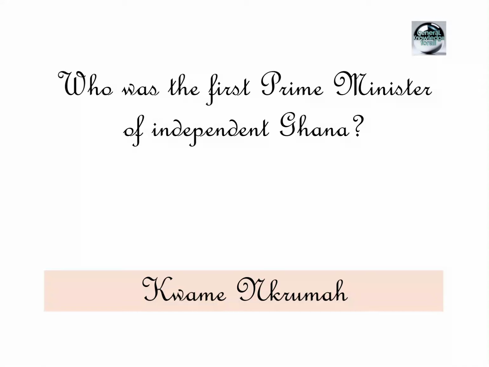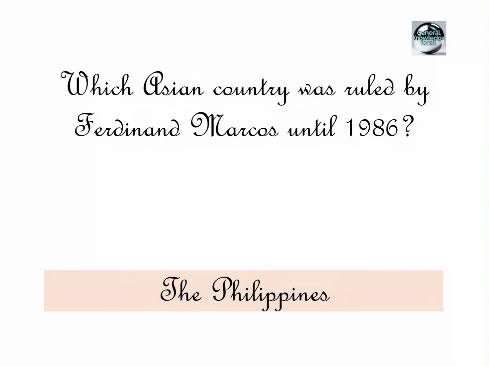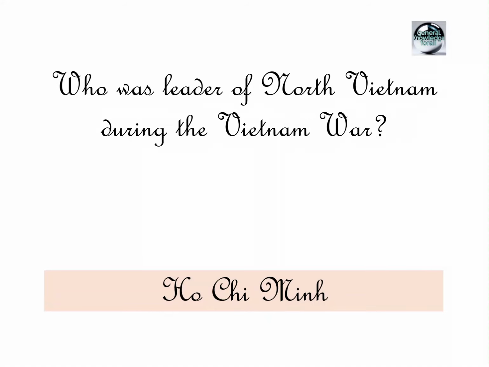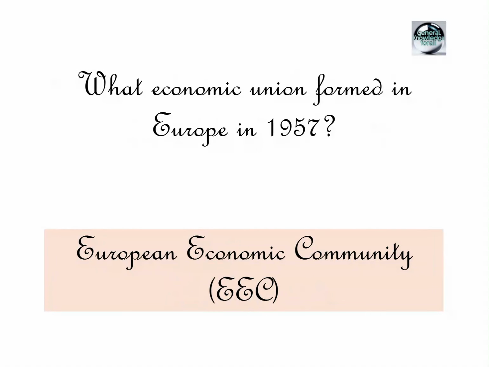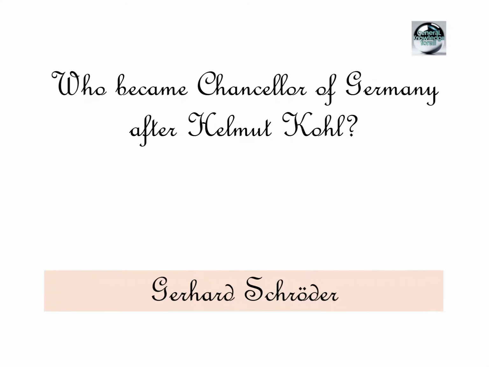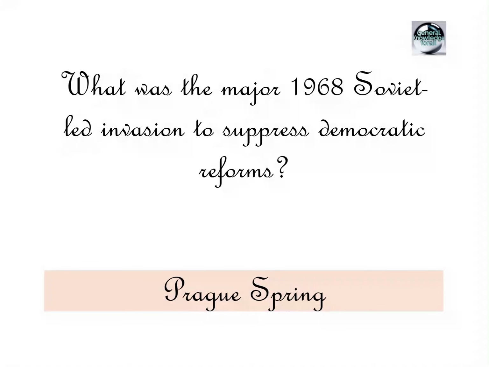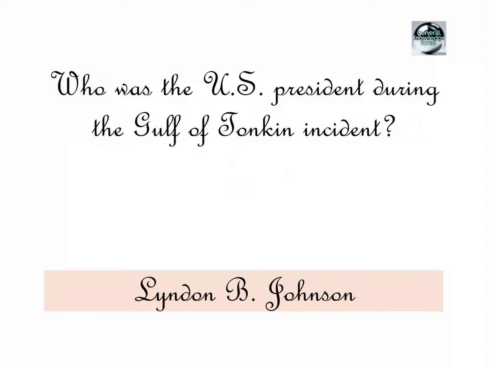Kwame Nkrumah. Which Asian country was ruled by Ferdinand Marcos until 1986? The Philippines. Who was leader of North Vietnam during the Vietnam War? Ho Chi Minh. What economic union formed in Europe in 1957? European Economic Community, EEC. Who became Chancellor of Germany after Helmut Kohl? Gerhard Schröder. What was the major 1968 Soviet invasion to suppress democratic reforms? Prague Spring. Who was the US President during the Gulf of Tonkin incident?